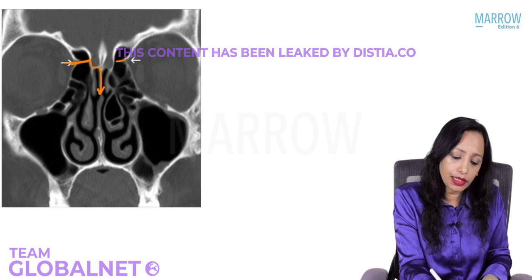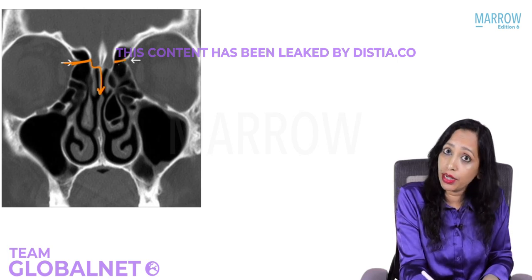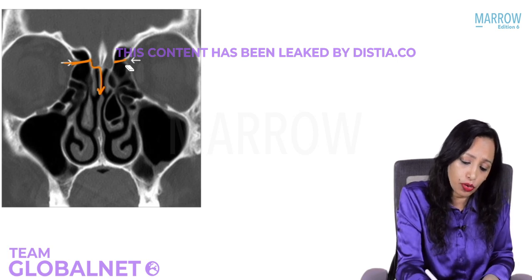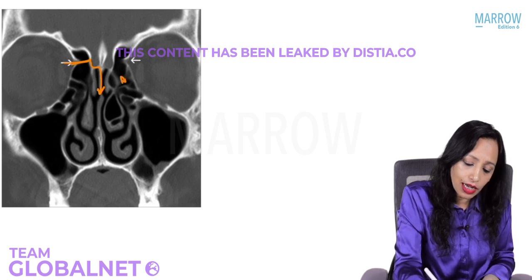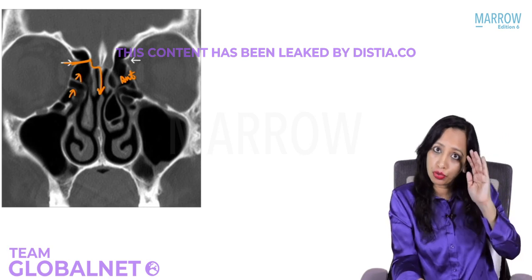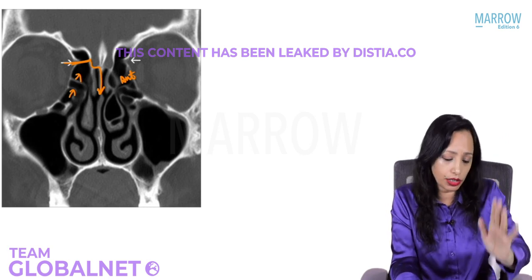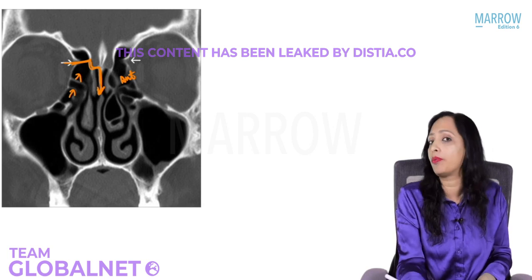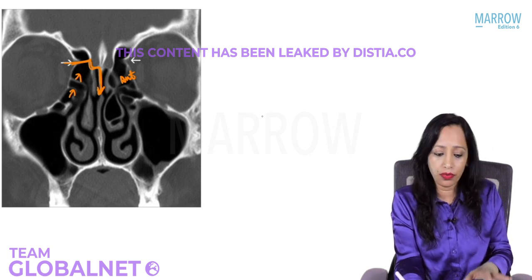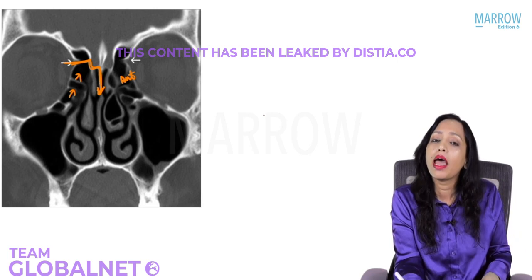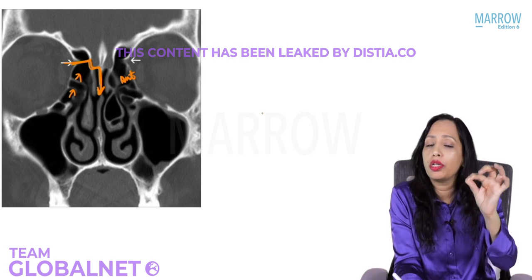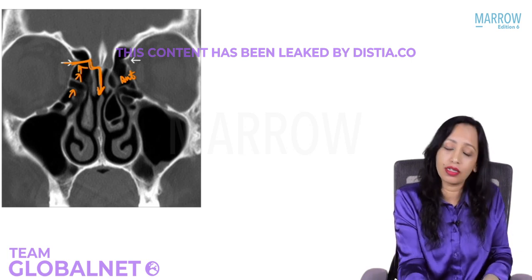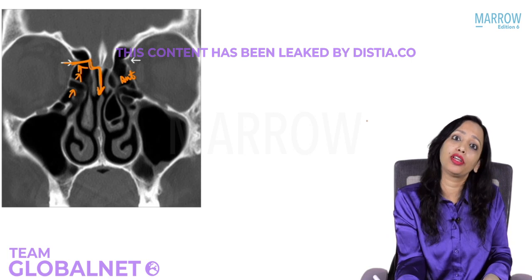So it passes through the ethmoid cells. Can you notice here that when it is passing through the nose, it is actually passing through the ethmoidal cells. These are the anterior ethmoidal cells. All these cells are the anterior ethmoidal cells. So it is passing through the anterior ethmoidal air cells to go to the roof and then to come to the septum to supply it. Which means that if these anterior ethmoidal cells are diseased, and you do not know exactly from which area this is going, you can injure the anterior ethmoidal artery.